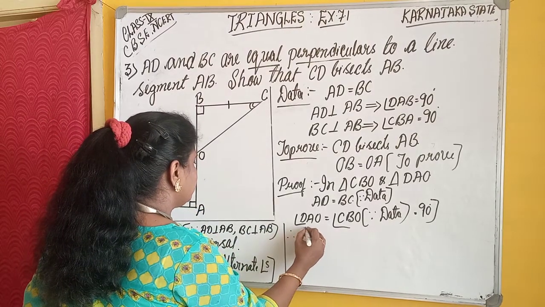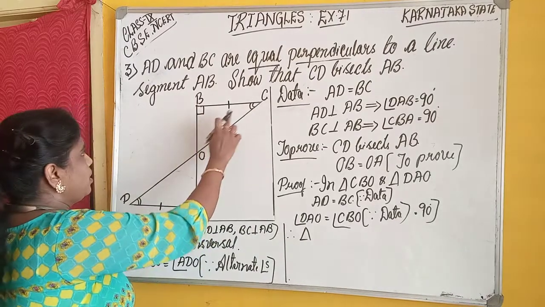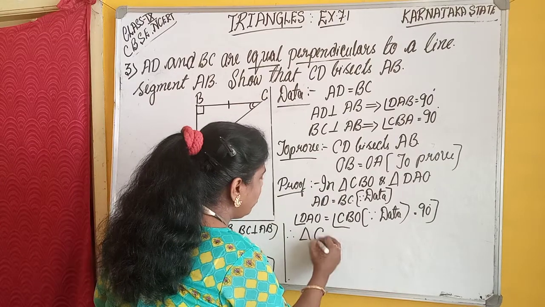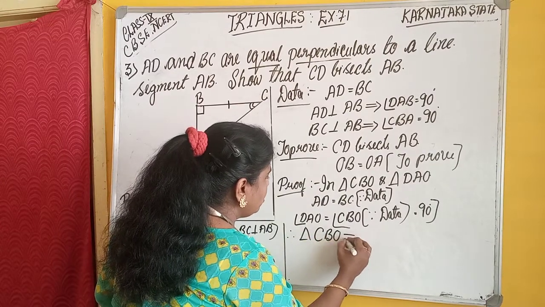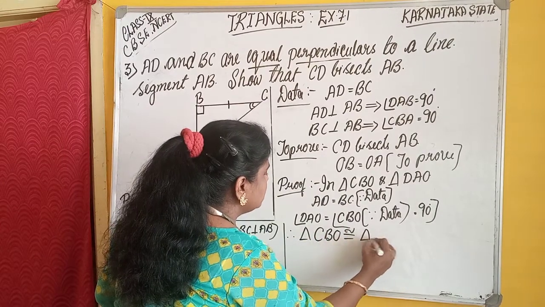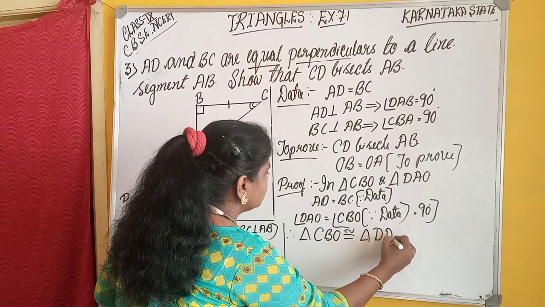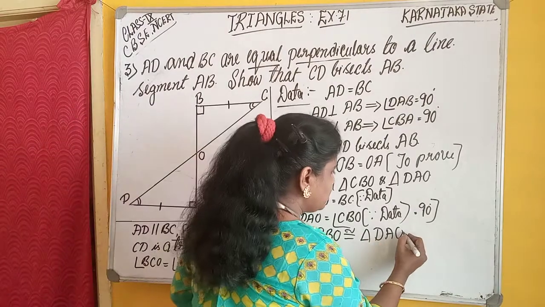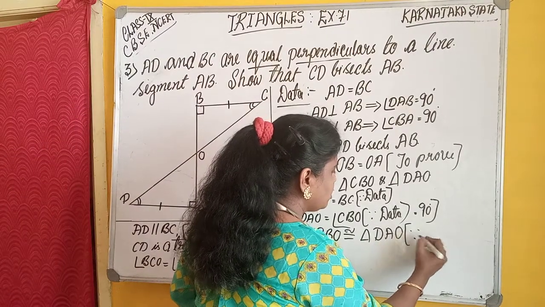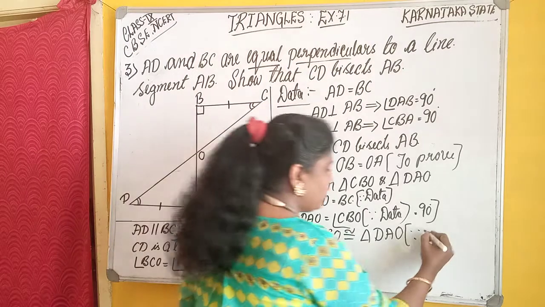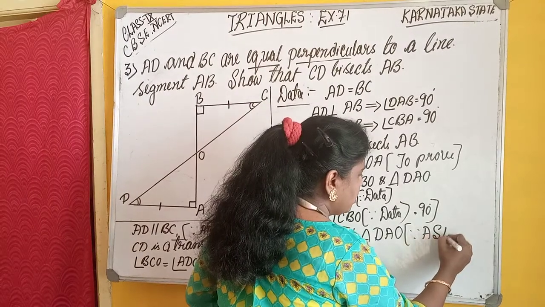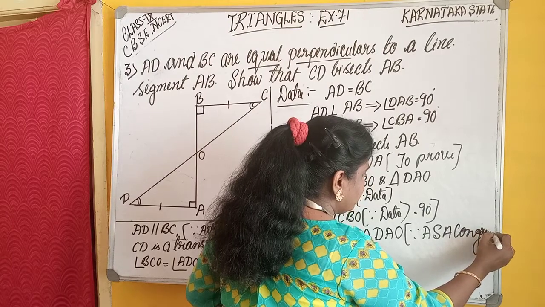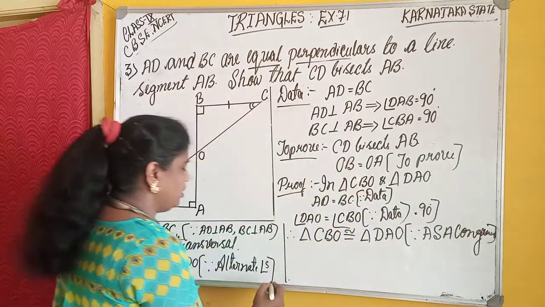Therefore, triangle CBO is congruent to triangle DAO. These two triangles are congruent. The reason is AAS congruence. Understood? Okay students, you got the point?